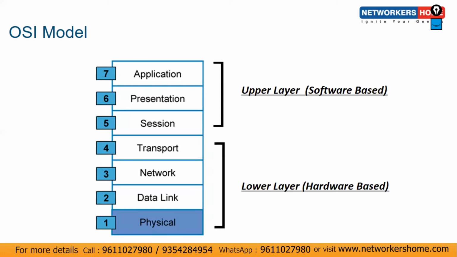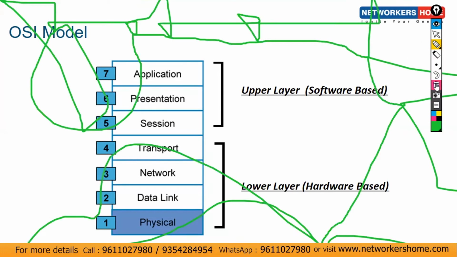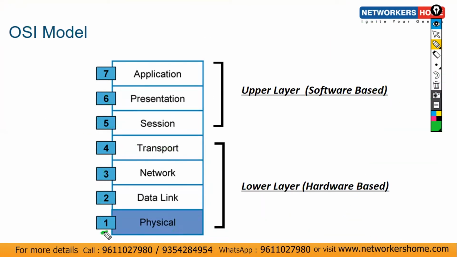So these are the 7 layers here. L1 is the physical layer. Then L2 is all about the data link. L3 is about network. L4, the transport layer. L5, the session layer. L6, presentation. L7 is all about the application layer.